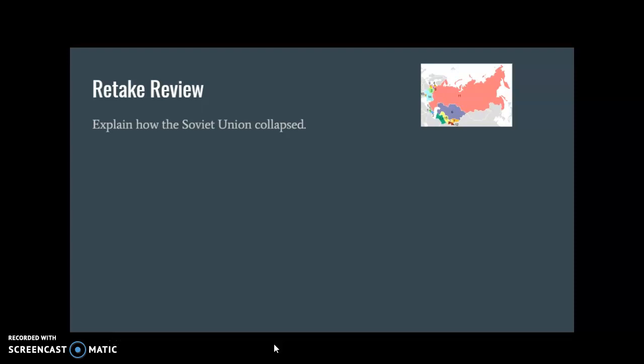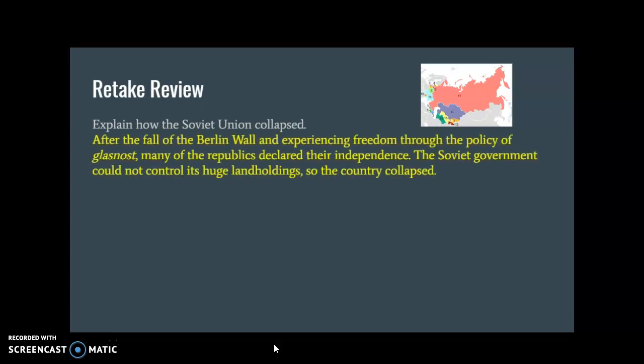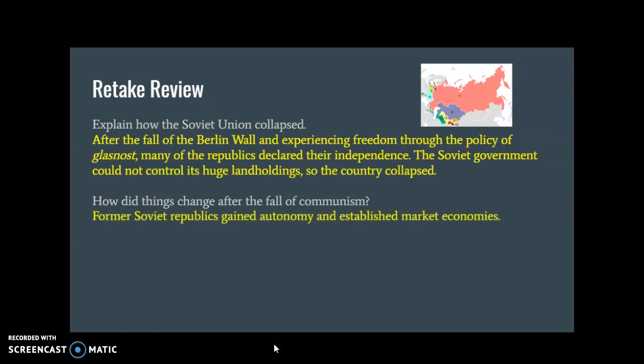Explain how the Soviet Union collapsed. After the fall of the Berlin Wall and experiencing freedom through the policy of glasnost, many of the republics declared their independence. The Soviet government could not control the huge land holdings, and so the country collapsed. And so how did things change after the fall of communism? Well, former Soviet republics gained autonomy and established market economies. Remember, when we say market, that's the same thing as free market or free enterprise.